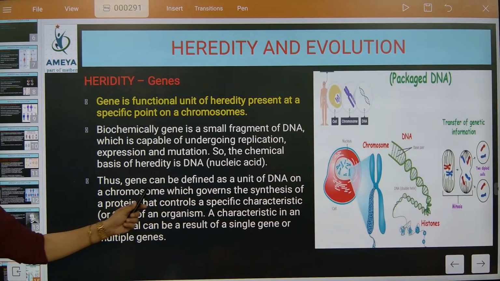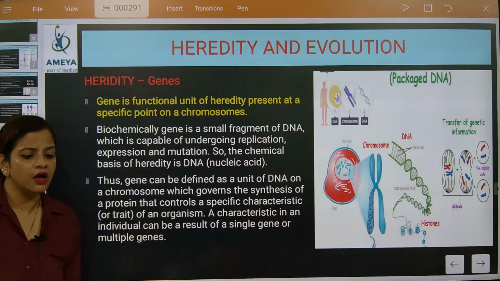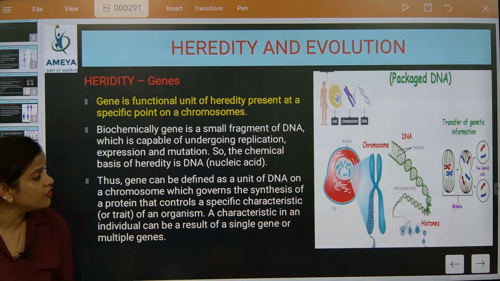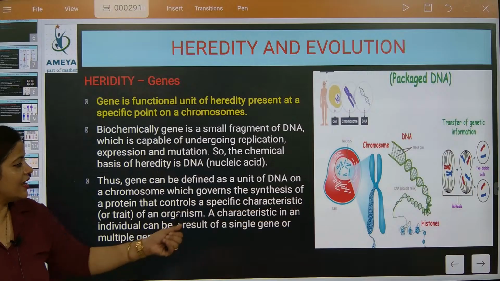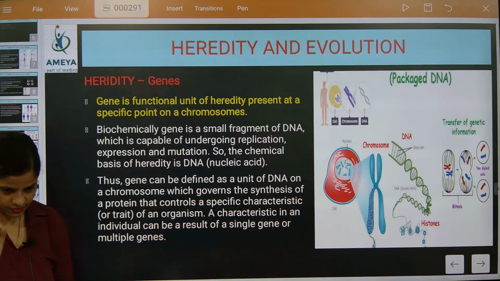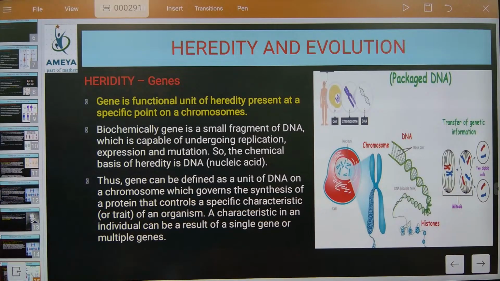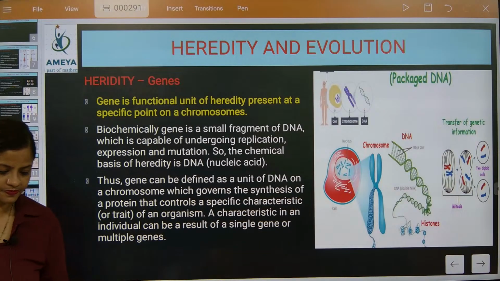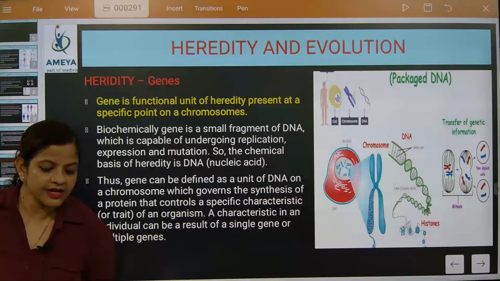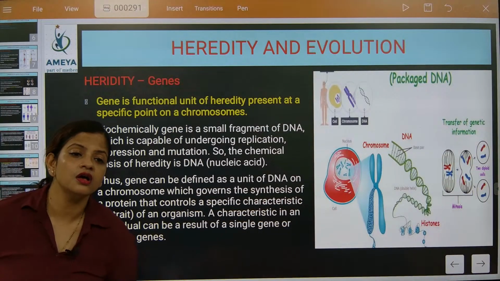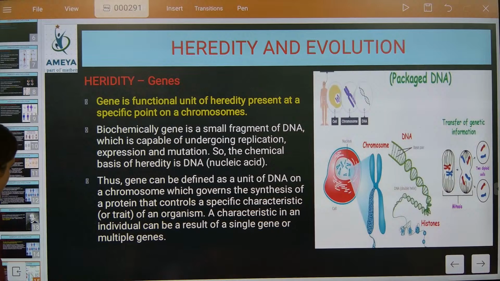What is a gene? A unit of DNA on chromosomes which governs the synthesis of protein that controls a specific characteristic. A characteristic in an individual can be the result of a single gene or multiple genes. Please note this down.